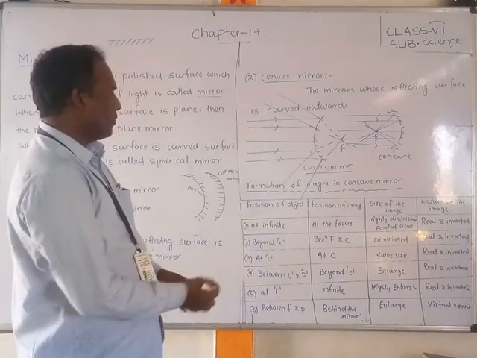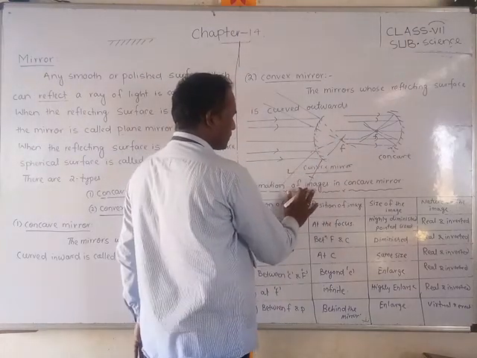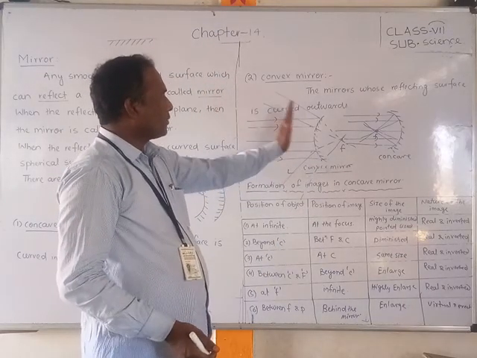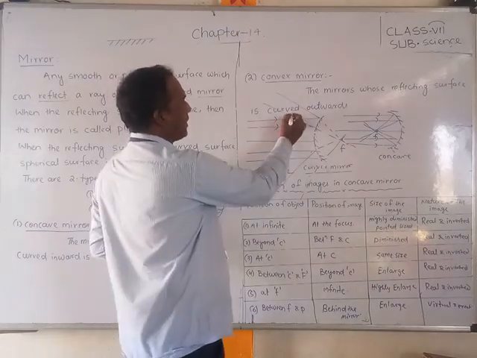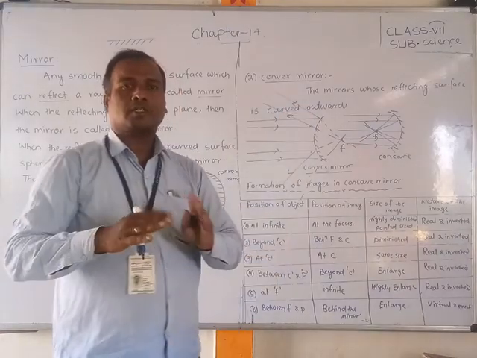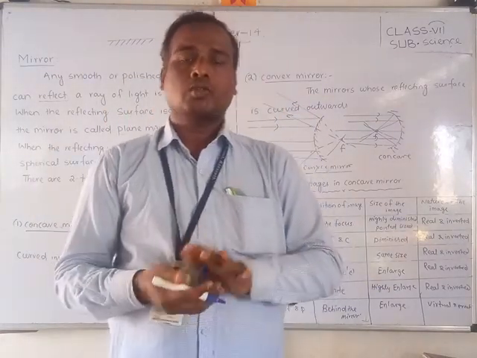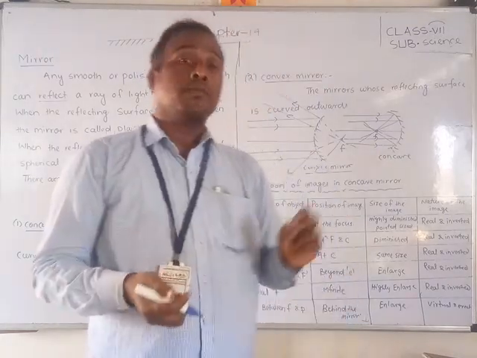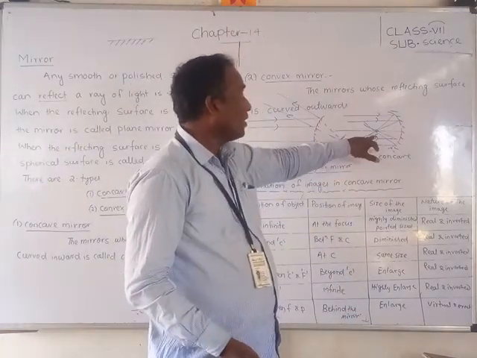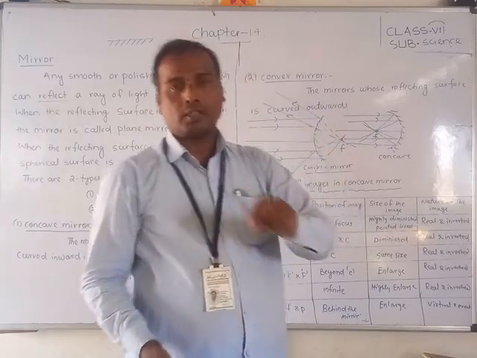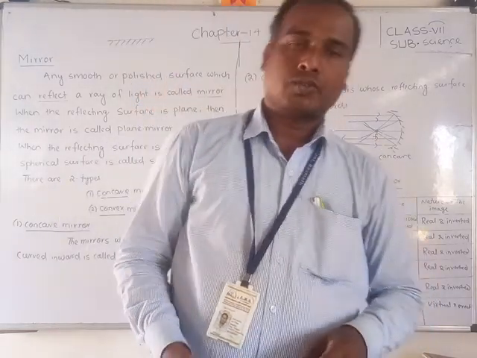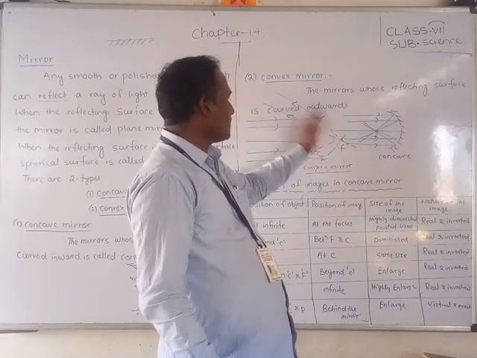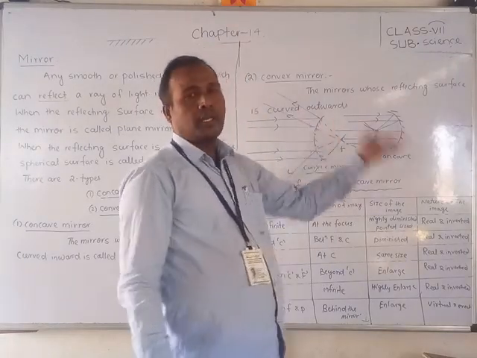So what will happen, friends, in a convex mirror? The rays will diverge outside. After reflection the rays will be diverged. So the convex mirror diverges the rays after reflection. But in a concave mirror, they will converge at one point, which is called the focus. The focus will be here, behind the mirror.